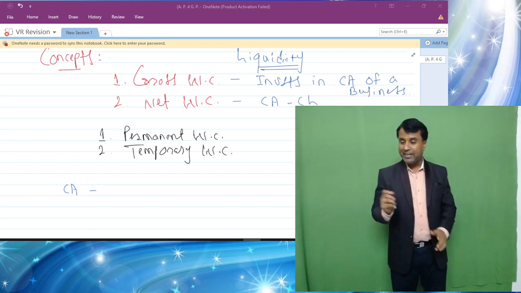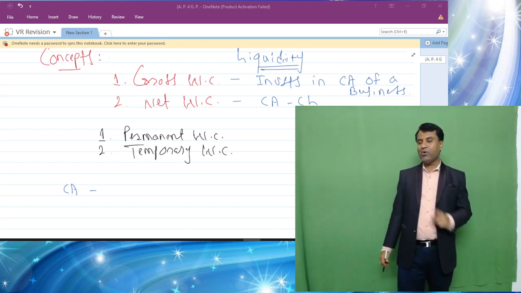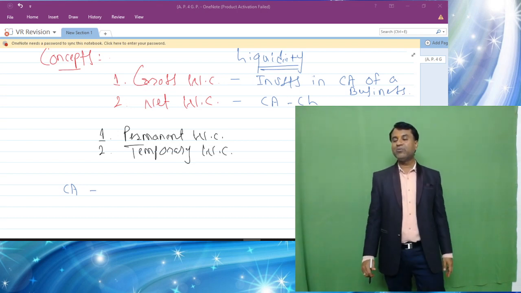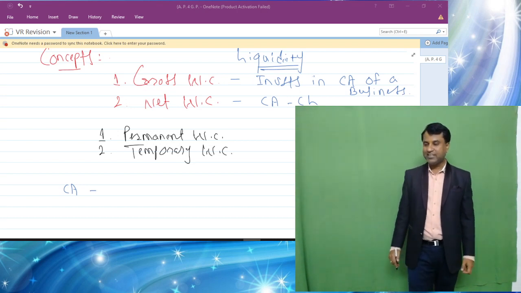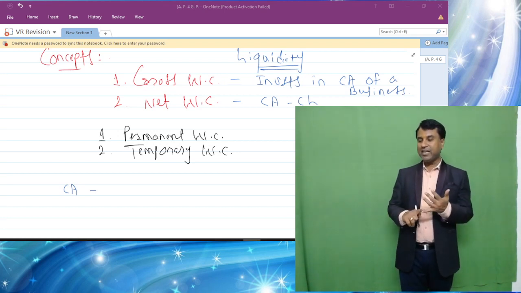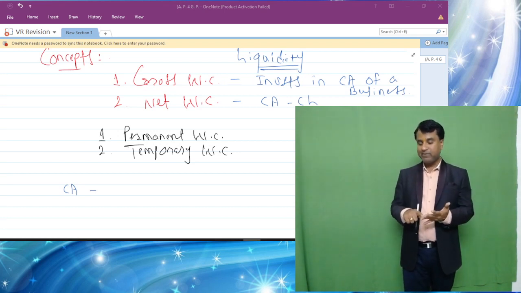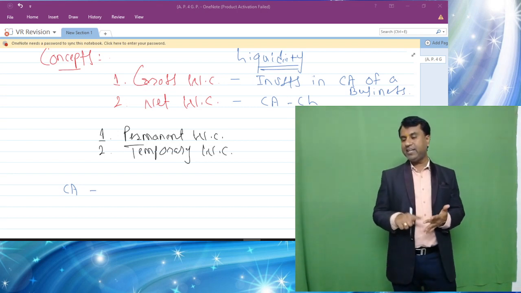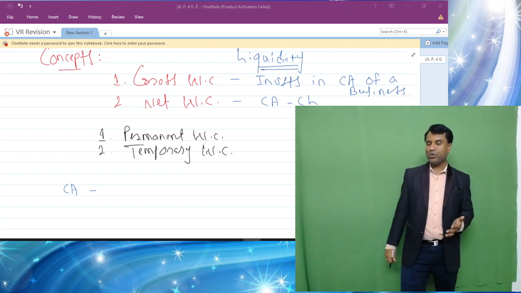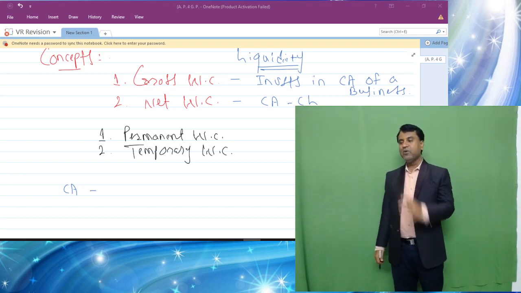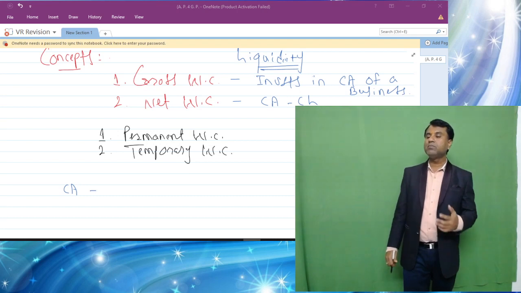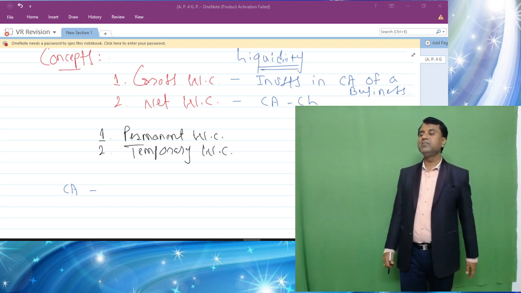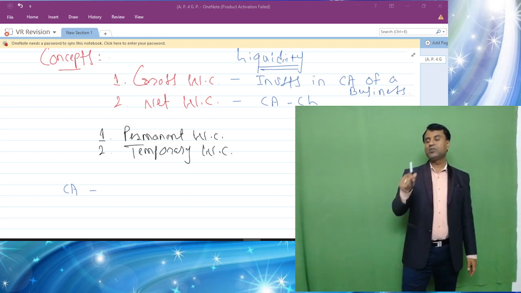So I'm again repeating, current assets are nothing but all the short-term assets which are easily converted into cash within one accounting year. Examples are cash in hand, cash at bank, debtors, bills receivable, stock or inventory in all three formats: stock of raw material, stock of WIP and stock of finished goods. Along with that, even prepaid expenses and short-term investments can be considered as part and parcel of current assets.